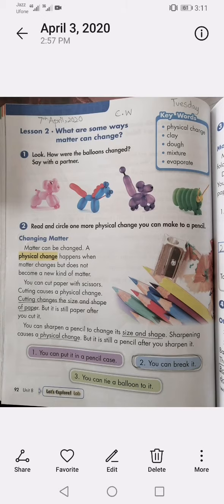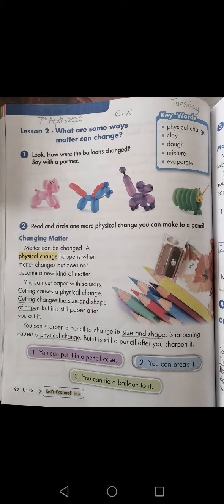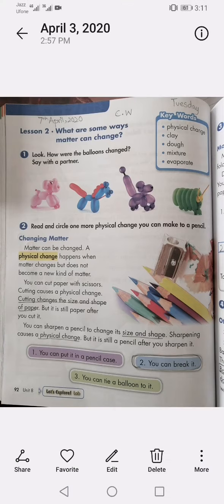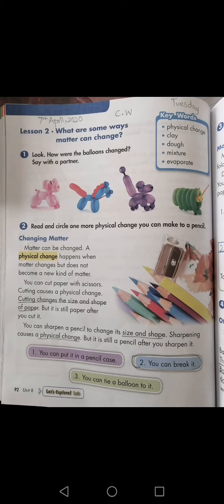Now one more example is that you can cut paper into different styles and shapes. The size of the paper will change but the matter, paper, will remain the same as it is. Okay, just size and shape change. When the size and shape of some matter change, it is called physical change. Now you have to circle one more physical change you can make to a pencil. You can break it. One more physical change you can do is that you can break the pencil.